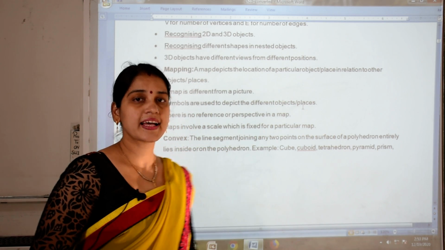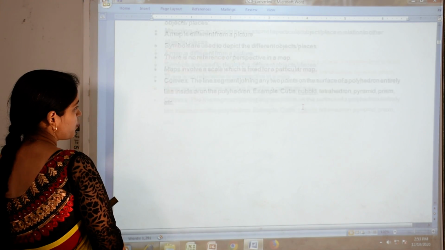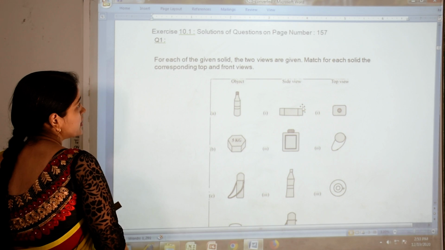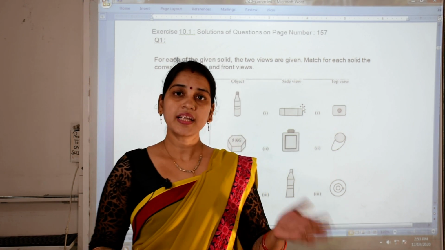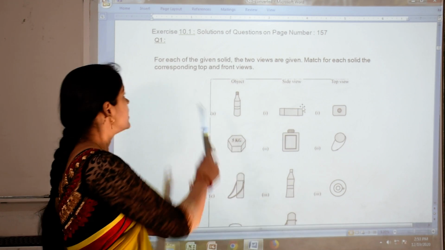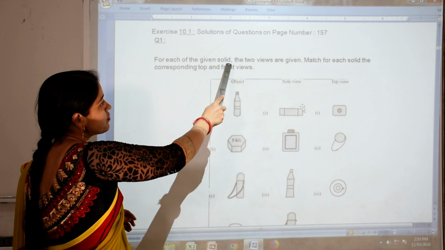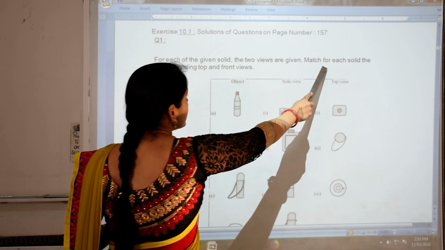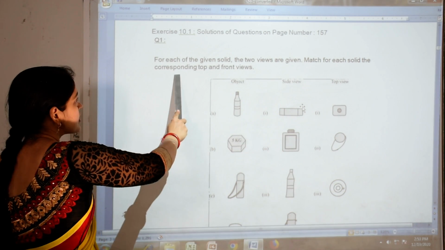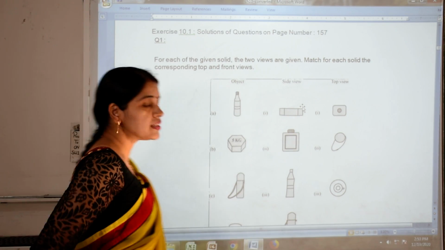Now let's see exercise 10.1. Now we are going to start exercise 10.1. Its first question is: for each of the given solids, two views are given. Now match for each solid the corresponding top and front views.